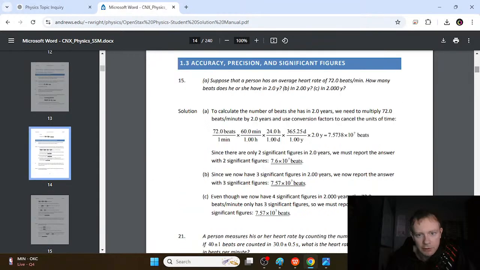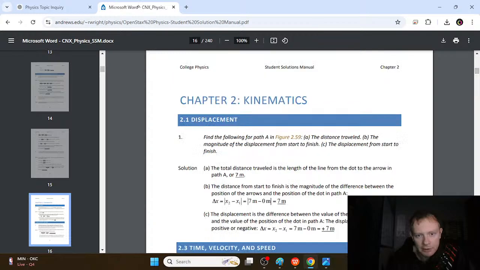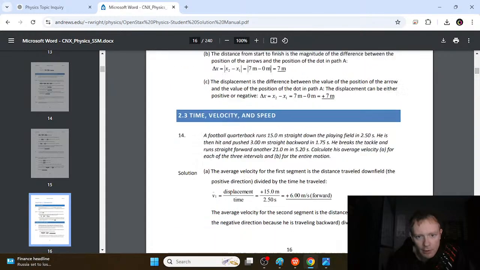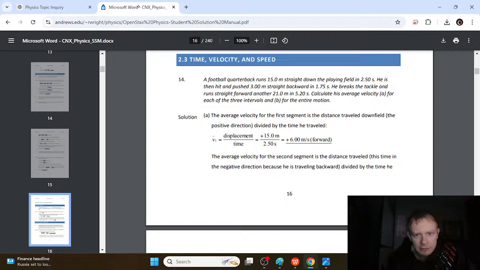So we'll go over to kinematics or something, and we'll look at these solutions. We don't even have to read anything. Who cares? What matters is this equation right here. You ask yourself, do you understand this equation? That velocity is displacement over time. You might have seen that before. Here's how you can use it: you plug in the given values.